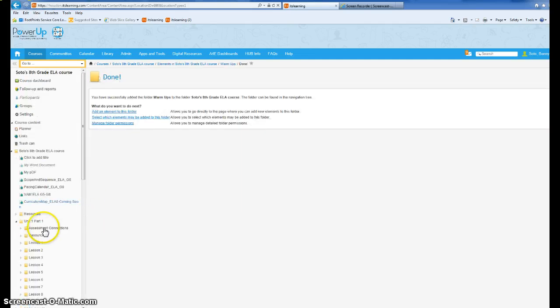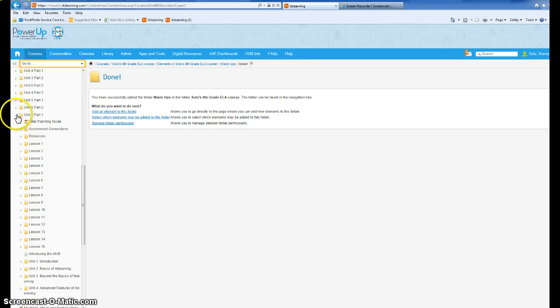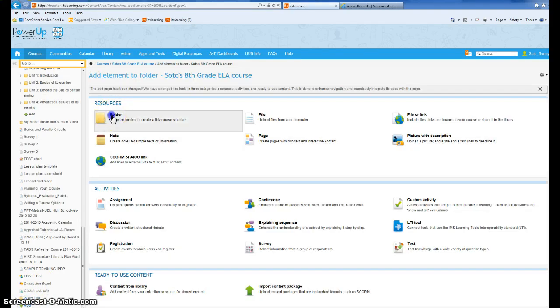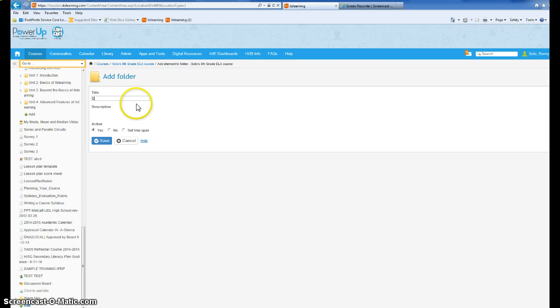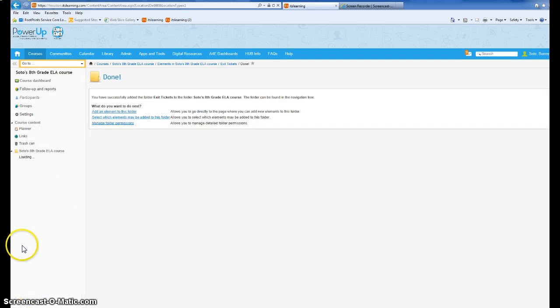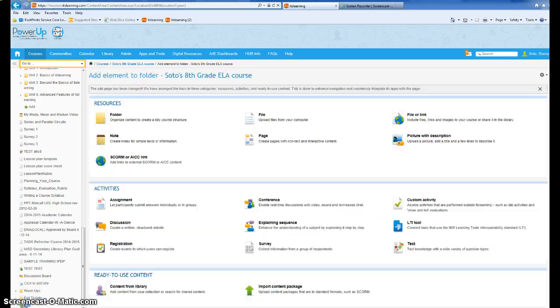And then say I want to create another folder for exit tickets. I mean, I can do that there. It's no problem. That's what you would do. So now I added warm-ups, I added exit tickets, and say I want to add one more folder.